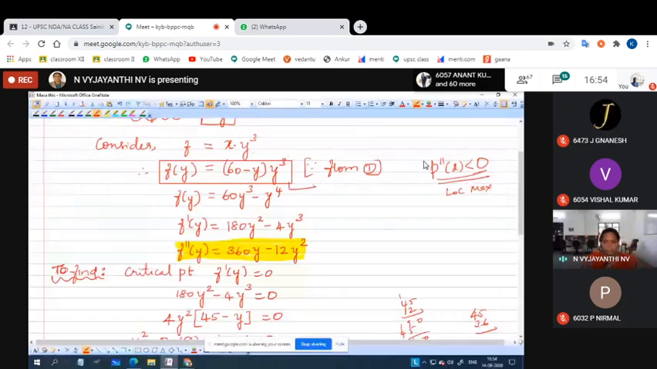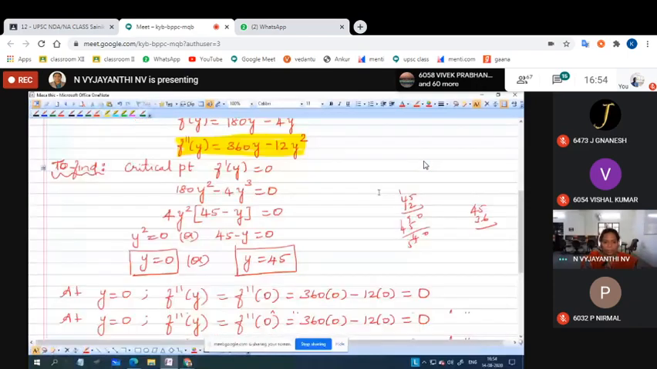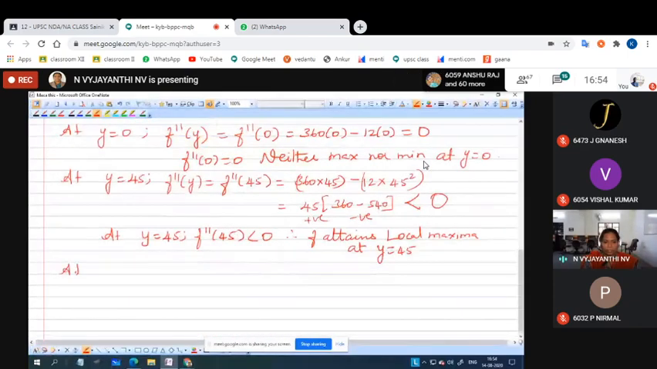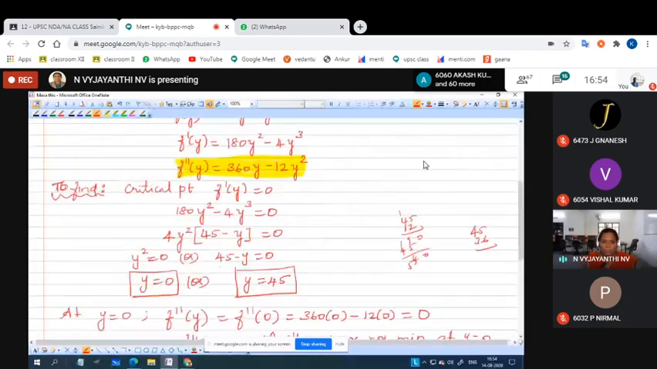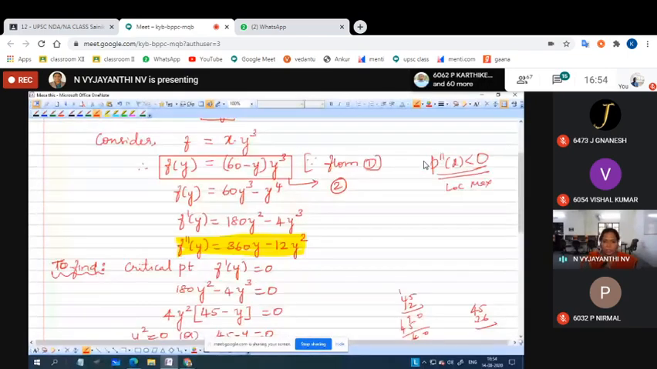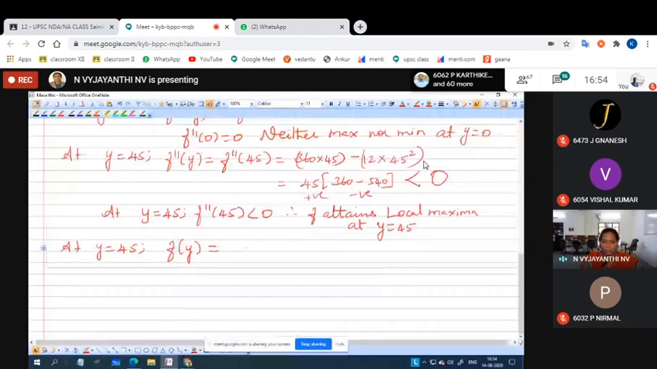They are asking for the maximum product. So at y equal to 45, now we are going to calculate f of y, which is equal to (60 minus y) into y cube. (60 minus y) into y cube.